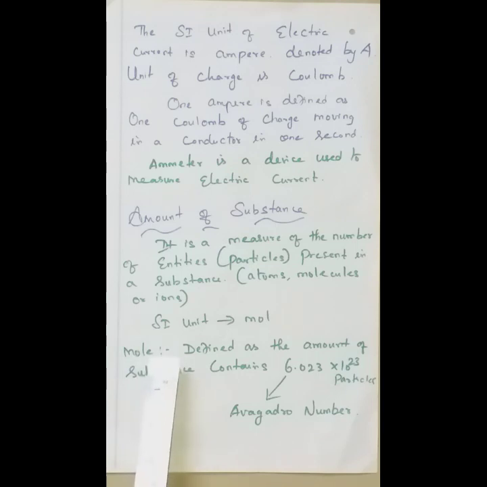This value is very, very important: 6.023 into 10 to the power 23.